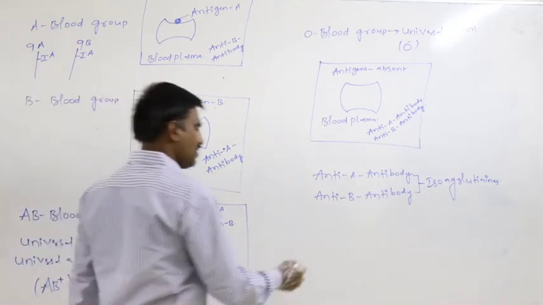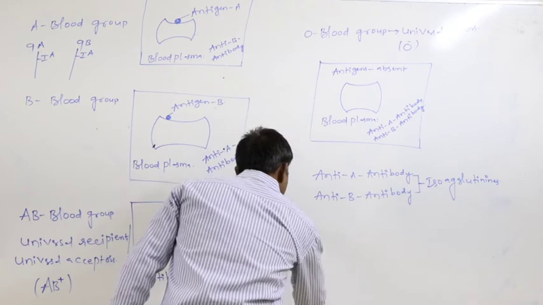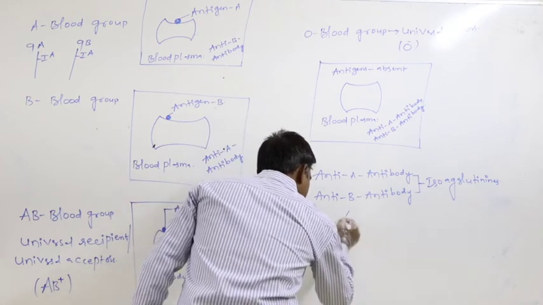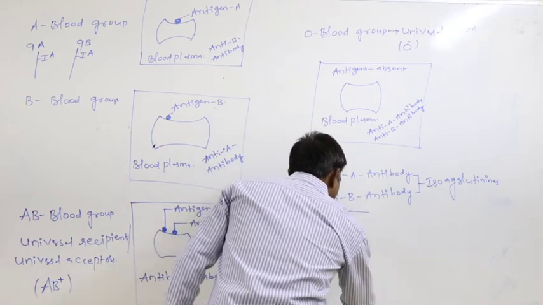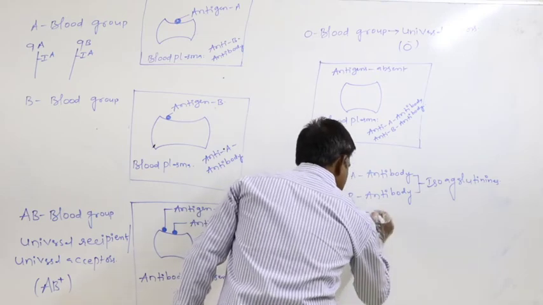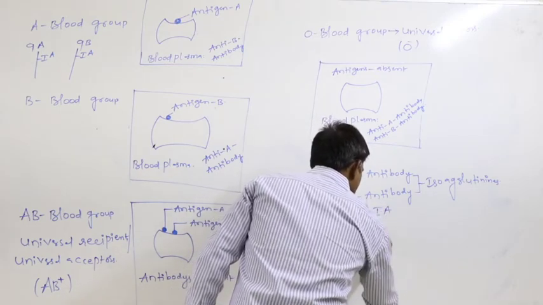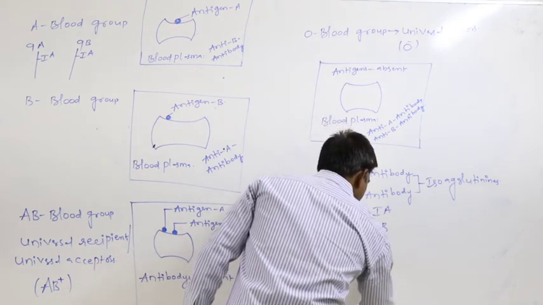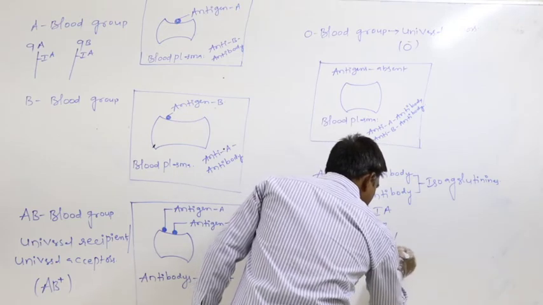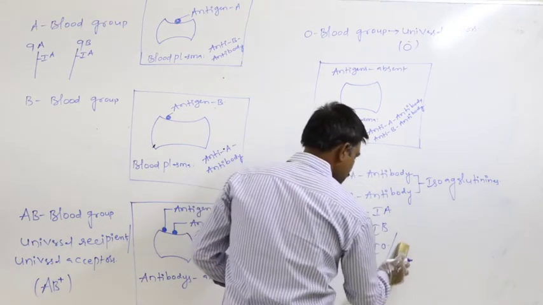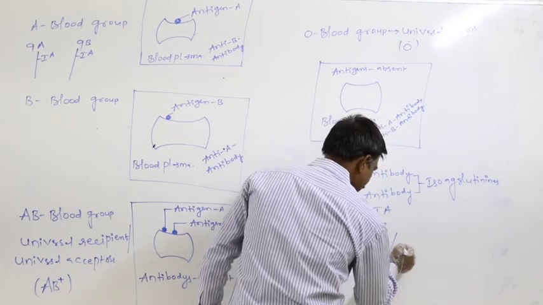As we discussed previously, the I gene has three multiple alleles: IA, second IB, third IO, or simply I.